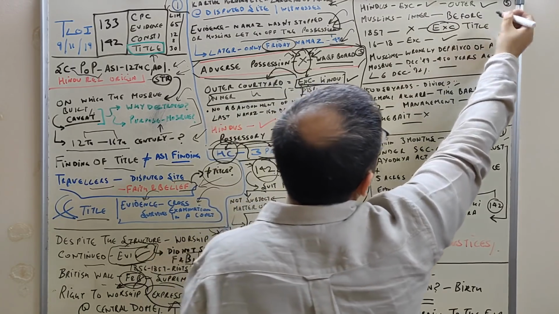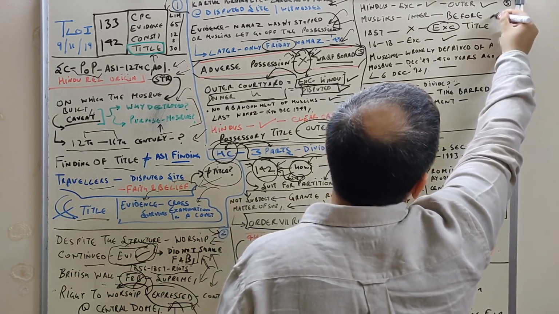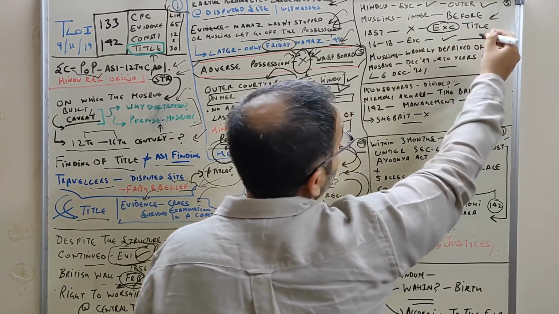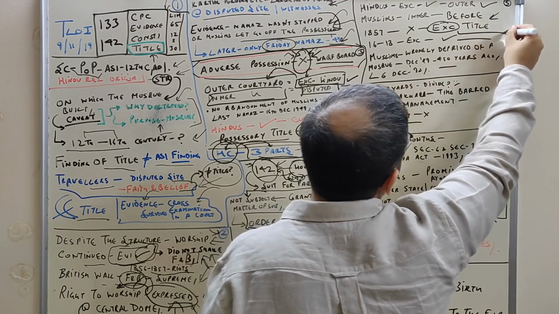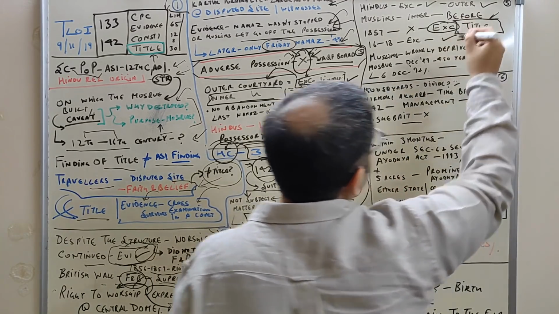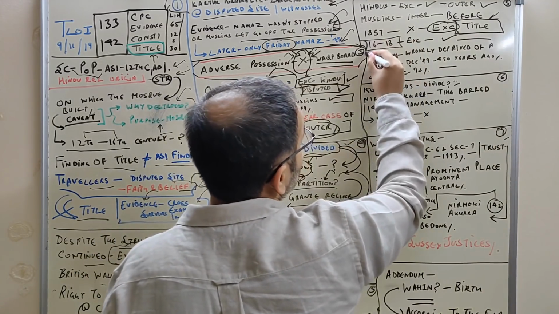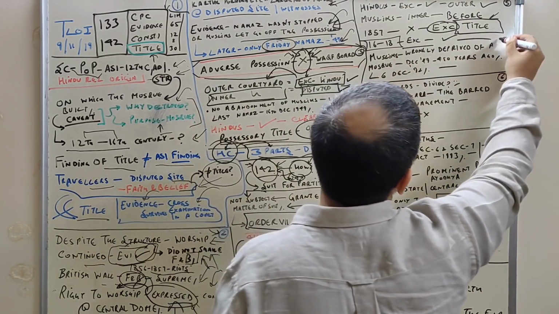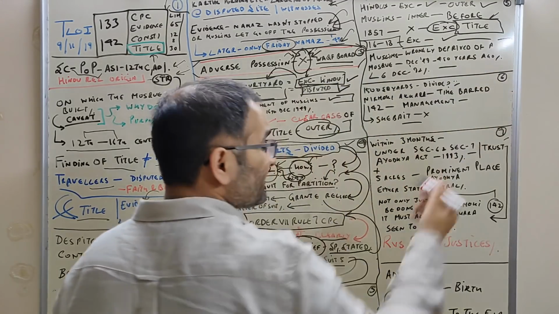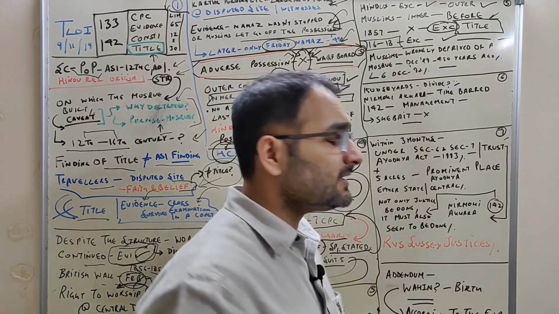Muslims, the Supreme Court said that they could not, before 1857, prove exclusive possessory title to the inner courtyard. So from the 16th to the 18th century, they could not establish exclusivity here. But now, to say that this is very